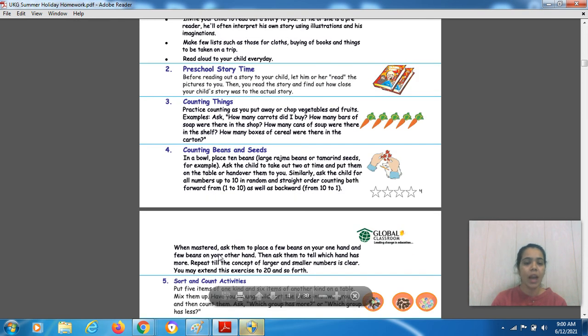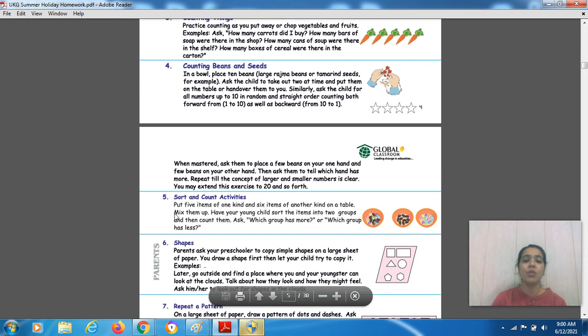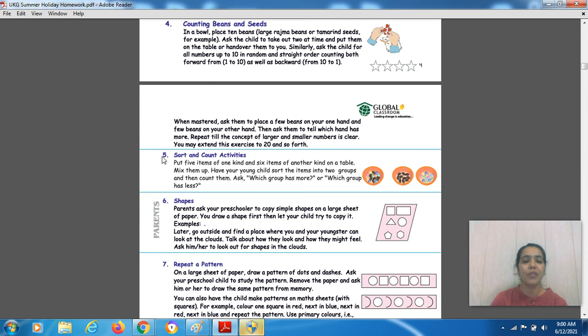Okay, so today I'll share an activity with you. That is activity number 5, right? This is the sort and count activity. This is a very simple activity, I must say. So, what is the material required for that? First of all, we will read it, and then you will understand how we have to do this activity